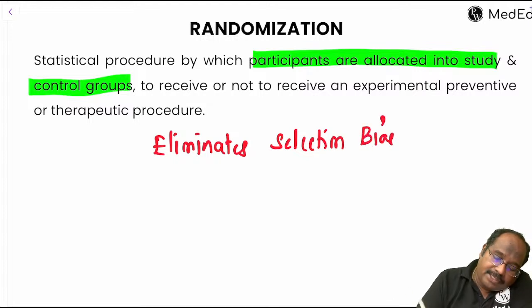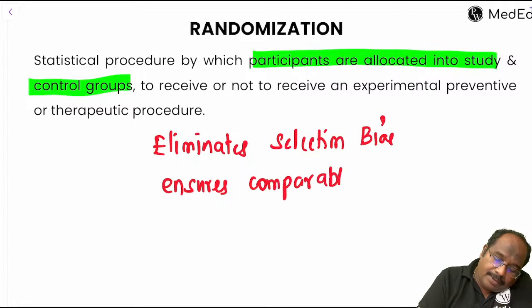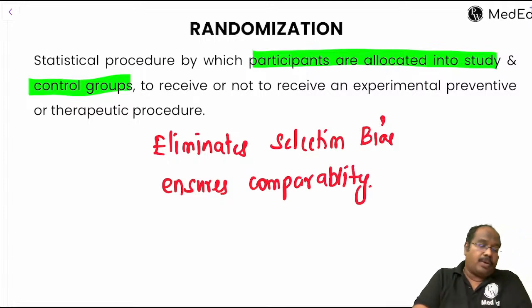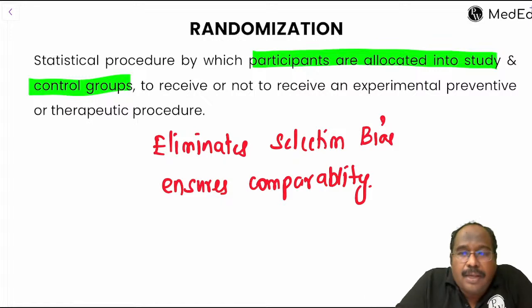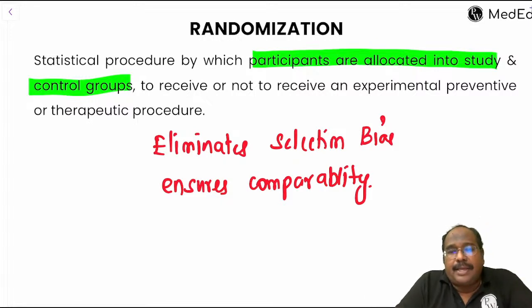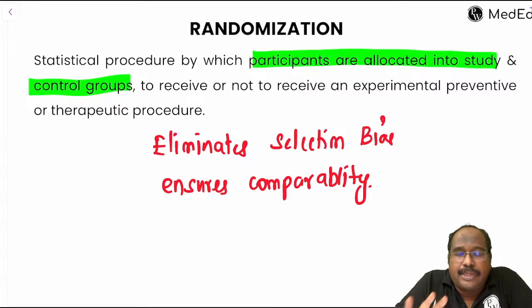It eliminates selection bias. Second point is that it ensures comparability between the groups. That is the advantage of randomization.